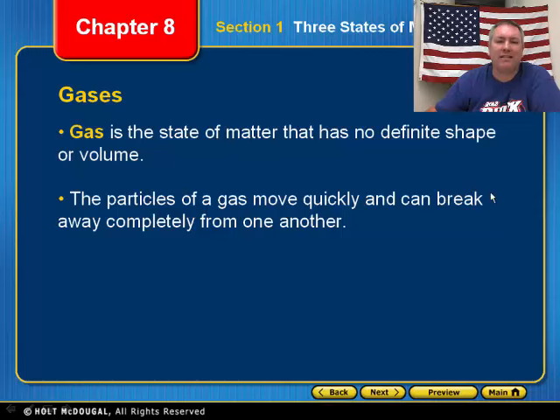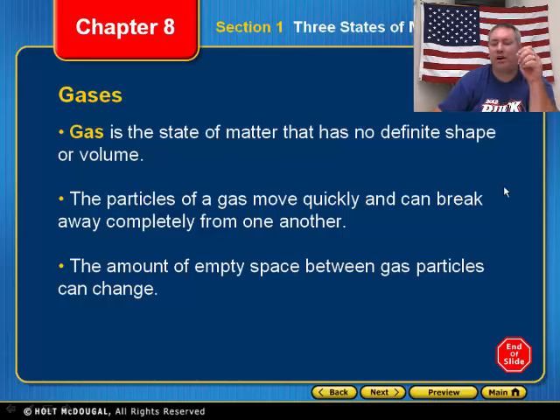Now, when we talk about gases, gases have no definite shape and they have no definite volume. Gas will take the form of the container it's in. So if you blow up a balloon, the gas is inside that balloon, taking the form of it. But if you let that gas out, it's just going to go everywhere. There's no definite shape and no definite volume of a gas.